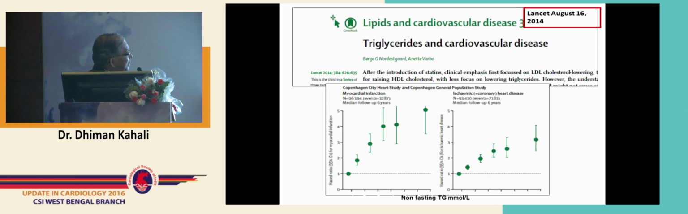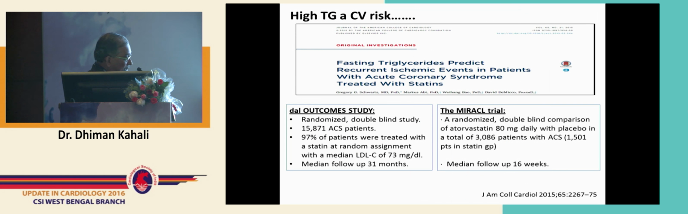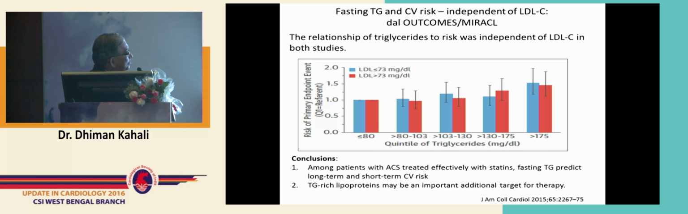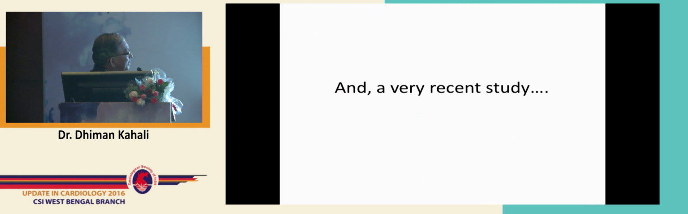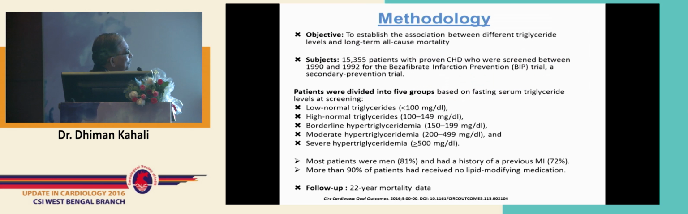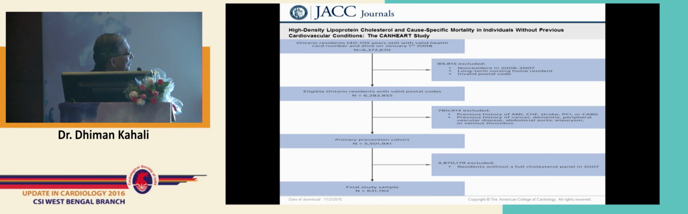This is another article by the same group, the Scandinavian group, where they have shown in 14,000 patients in the Copenhagen City Heart study that with increasing triglyceride level, especially in ladies, the mortality is more. These were findings from the MIRACL study and the dal-OUTCOMES study, the same finding that with increasing triglyceride level, the CV risk increases. This is another trial where the same finding has been shown and the same methodology has been used.